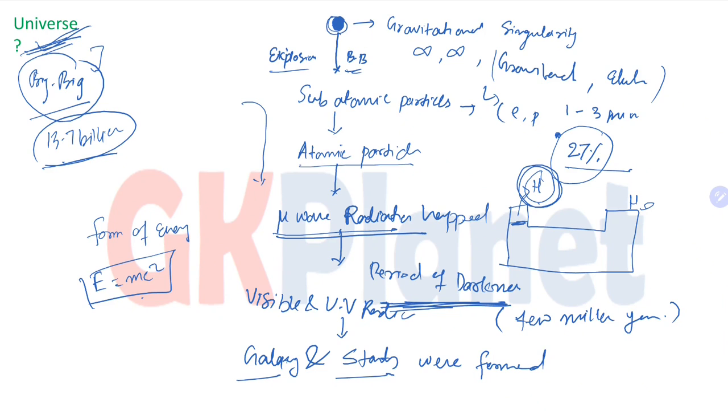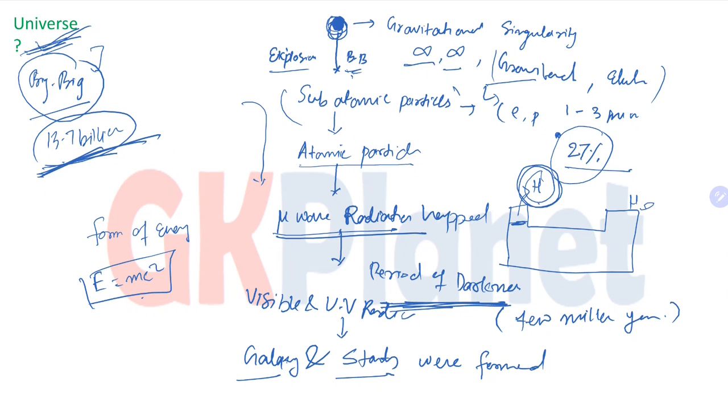Initially there was a gravitational singularity which had infinite density, infinite temperature, and very condensed fundamental forces. Then the Big Bang happened. The Big Bang means an explosion took place around 13.7 billion years ago.